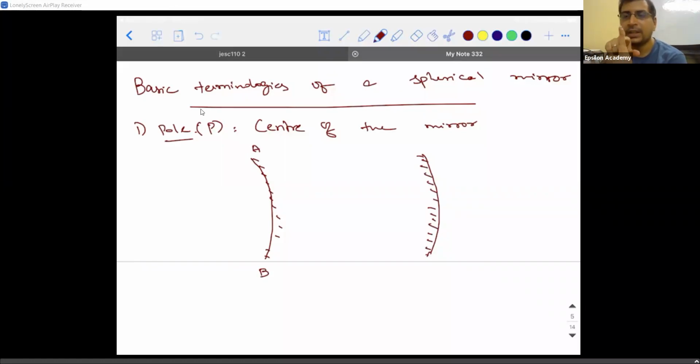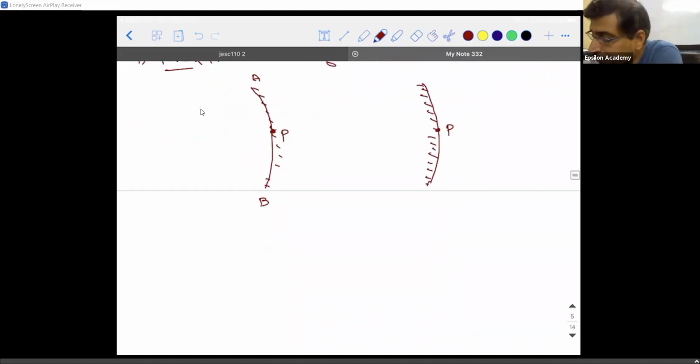Where will that center be? That center also will be on the mirror only. So the center of the mirror, which is exactly the center of the points A and B, is what we call the pole. That is what I meant by the center of the mirror. Am I clear? So a pole will lie on the mirror itself. This is a pole, and this is also a pole. So pole is represented by the symbol P.